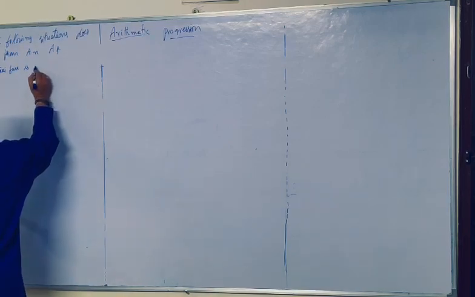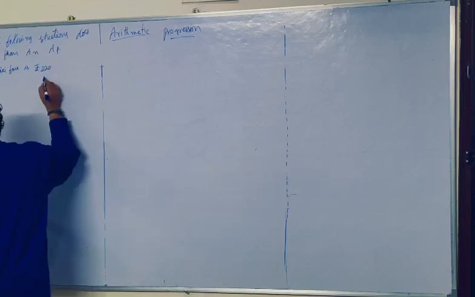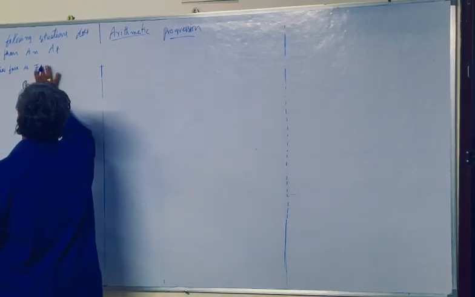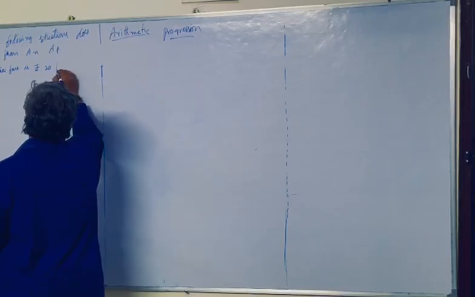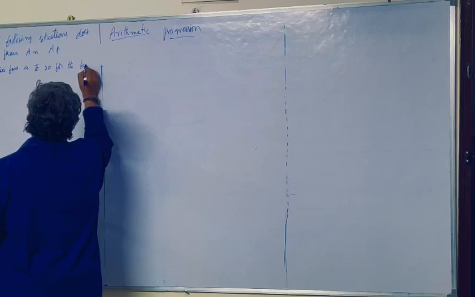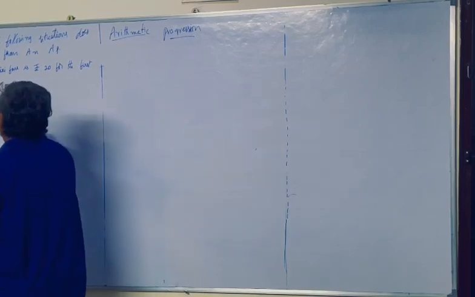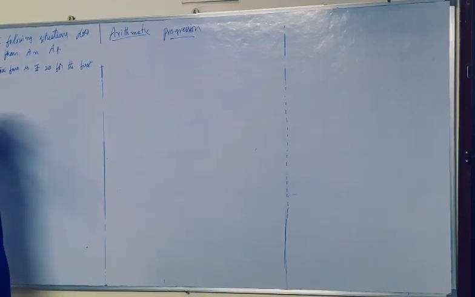The minimum taxi fare is 20 rupees for the first kilometer. Write down all of it.